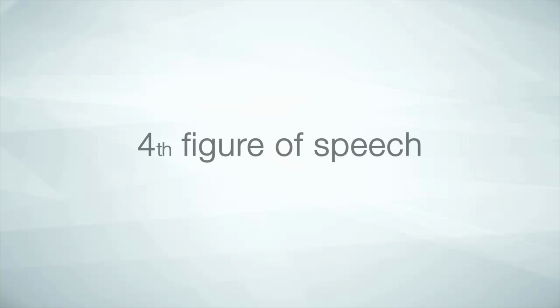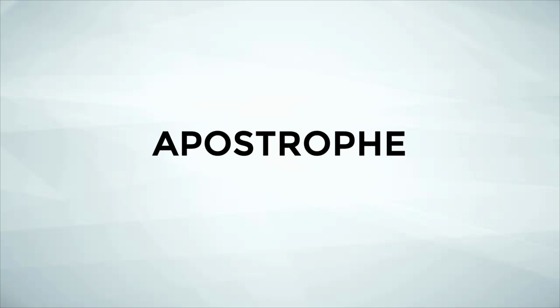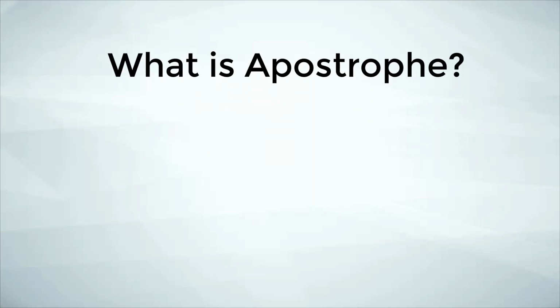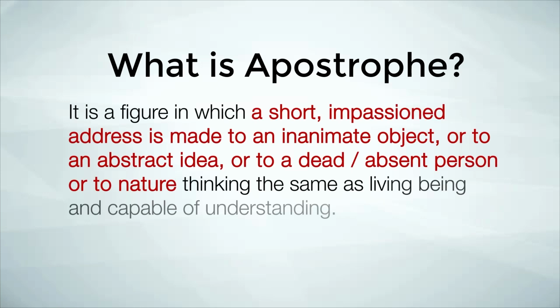The fourth and the last figure of speech from today's video is apostrophe. Though we know apostrophe as a punctuation mark, here it is a different literary device or figure of speech. What is apostrophe? It is a figure of speech in which a short impassioned address is made to an inanimate object or abstract idea, or to a dead or absent person, or to nature, thinking the same as a living being